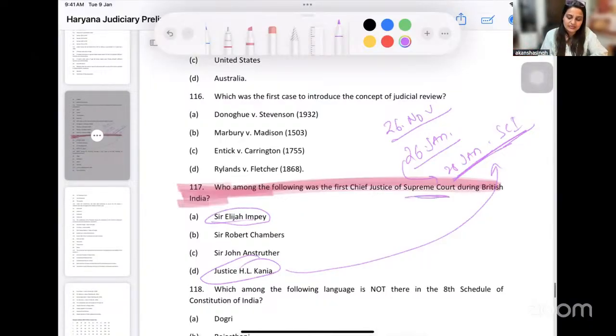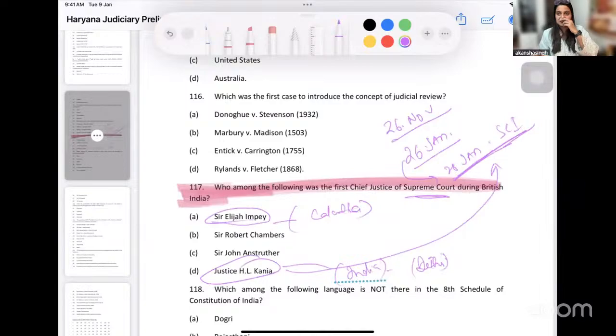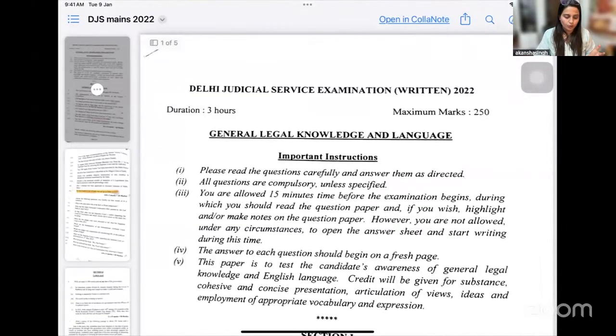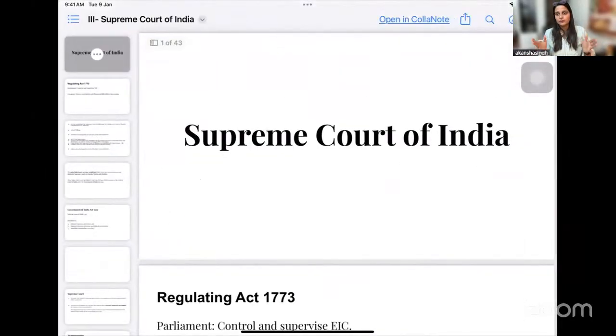So, here it is basically talking about the Supreme Court that was established at Calcutta, and this is talking about the Supreme Court of India, which was first introduced and placed in Delhi. So these are all factual questions, problem-based, provision-based questions, which you can expect in your examination. Now, without further ado, I have other papers also, but I will now go to the discussion on the Supreme Court of India. I'll try to keep it very precise.